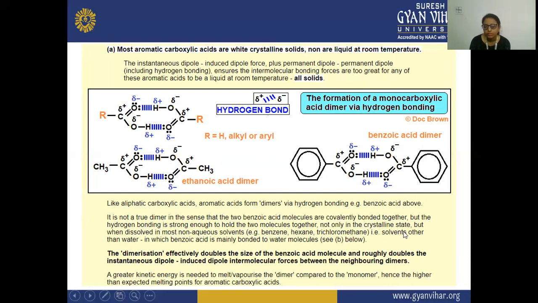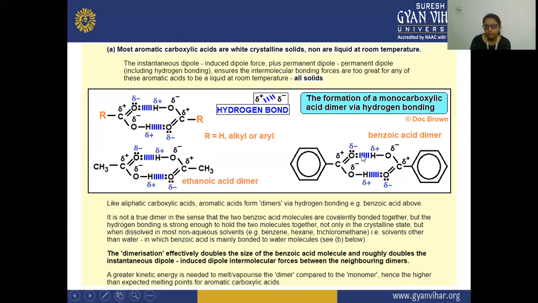Not only in the crystalline state, but also when dissolved in most non-aqueous solvents such as benzene, hexane and trichloromethane, which are solvents other than water.